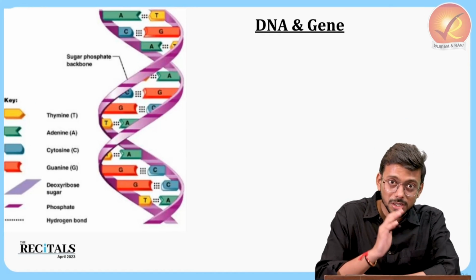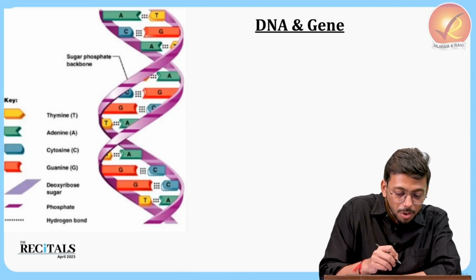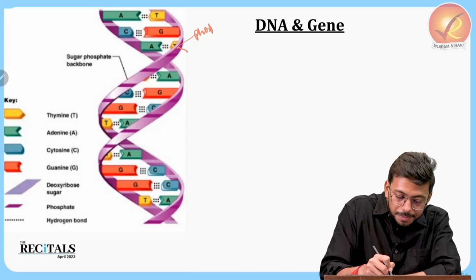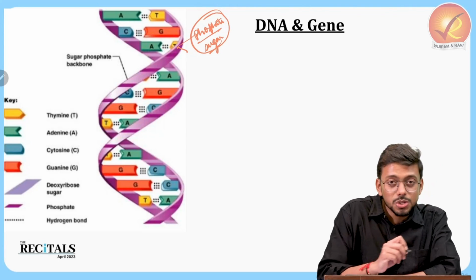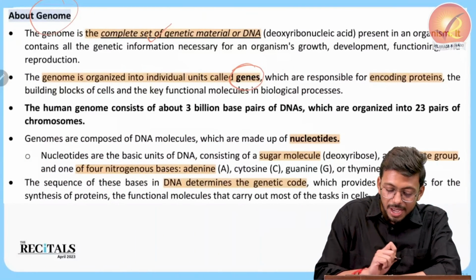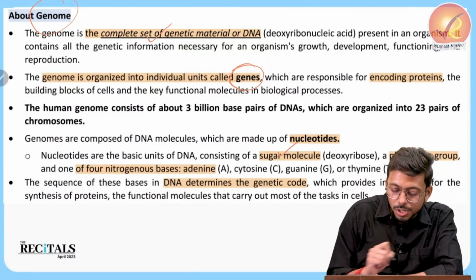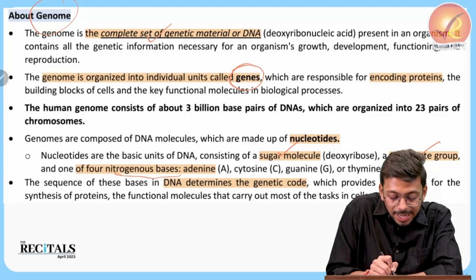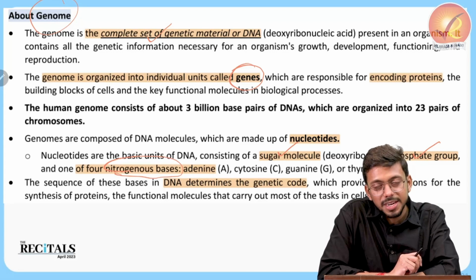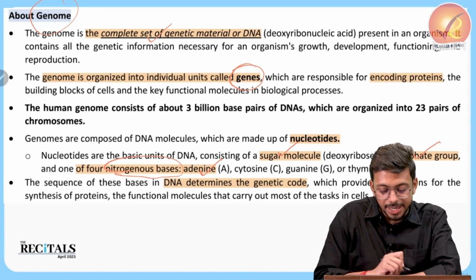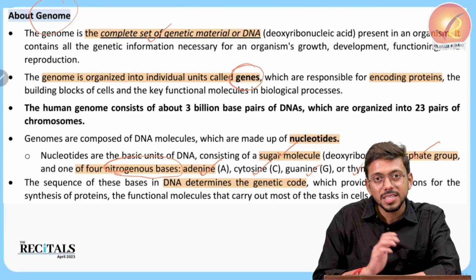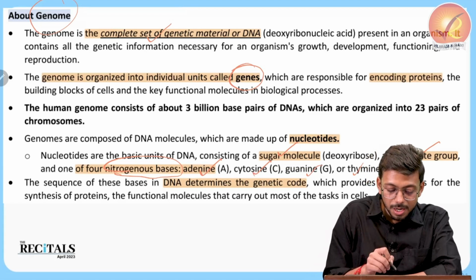What are the components it is made up of? It is made up of the phosphate molecule and the sugar molecule. These two form the basis of DNA, as you can see. It's formed of the sugar molecule and the phosphate group. And the third important component of the DNA is the nitrogenous bases. There are four nitrogenous bases: adenine, which is represented by A, then cytosine, guanine and thymine. These are the four nitrogenous bases in the DNA.